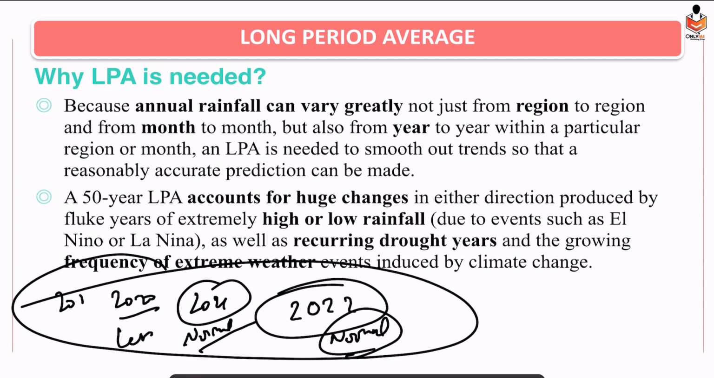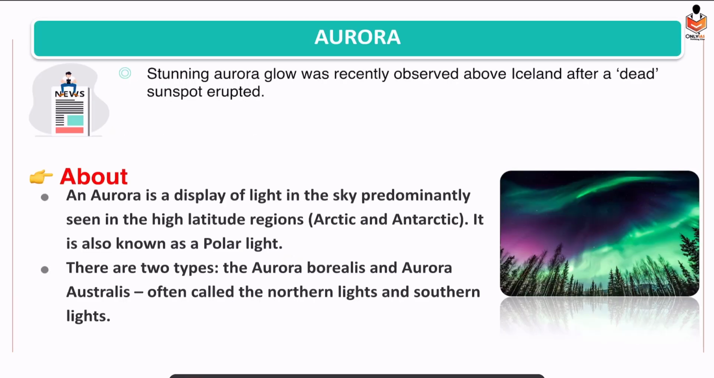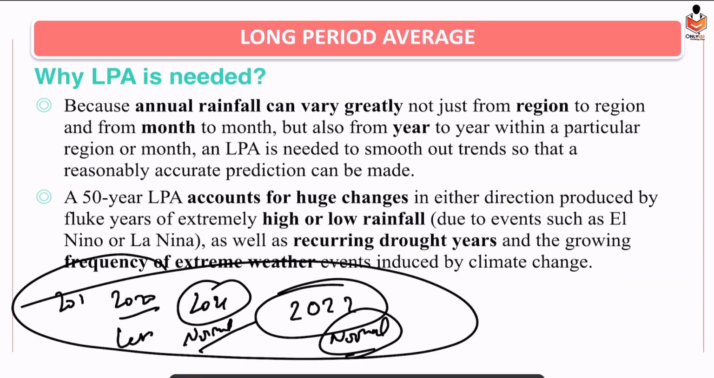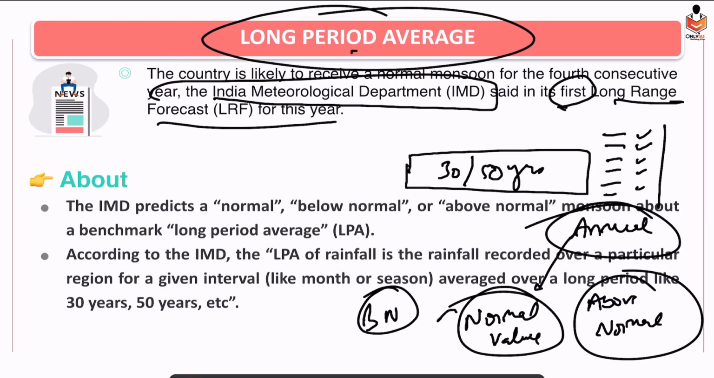So what was the best way we found out? Let's take the values of the last 50 years. On the basis of that, the average will nullify whether it had an extreme event or not. Right? Okay, so this is all about long period average. So basically this was used to do the long range forecast for this year.